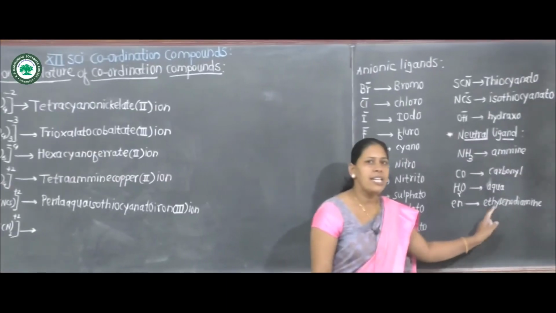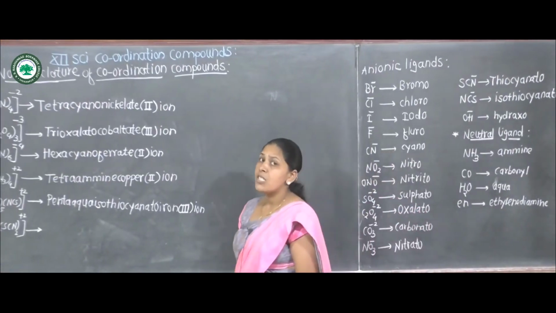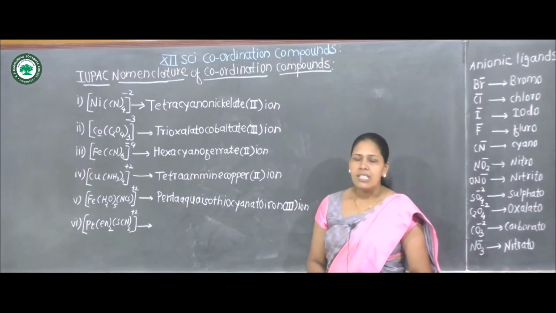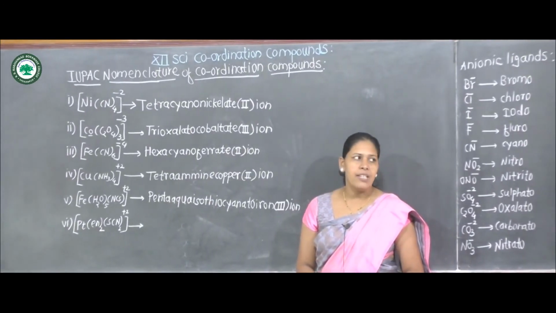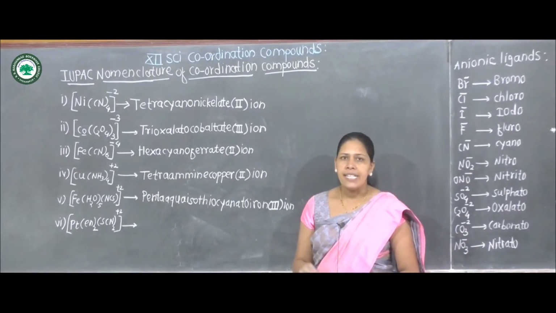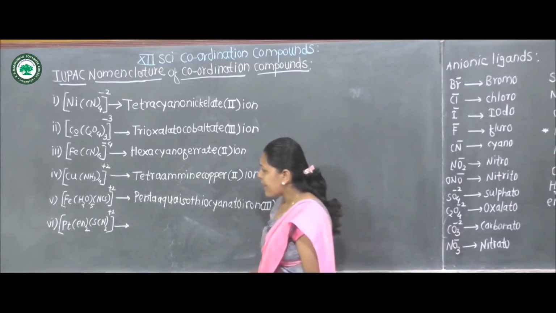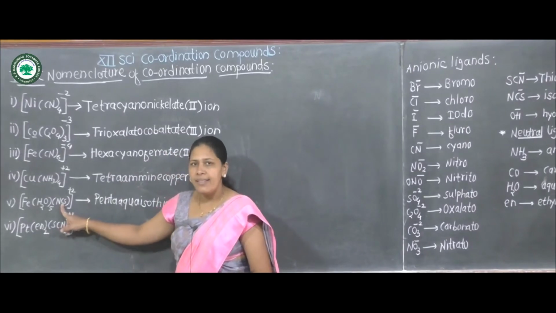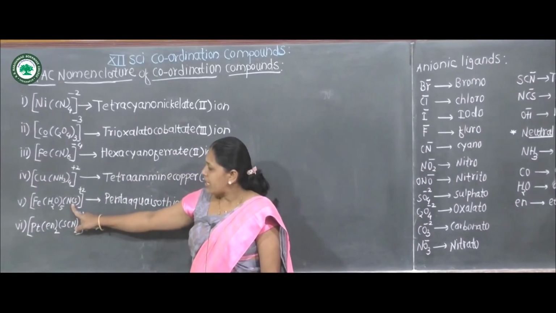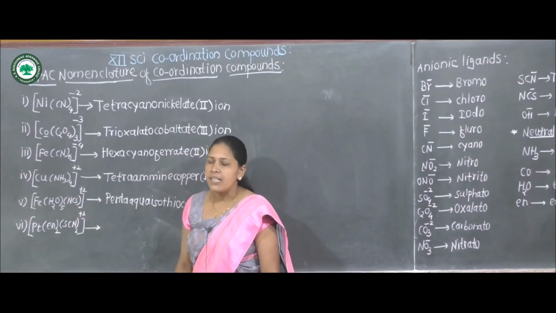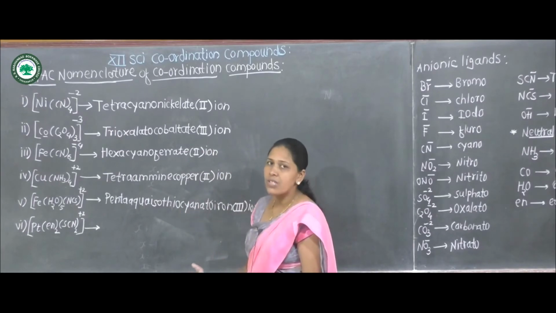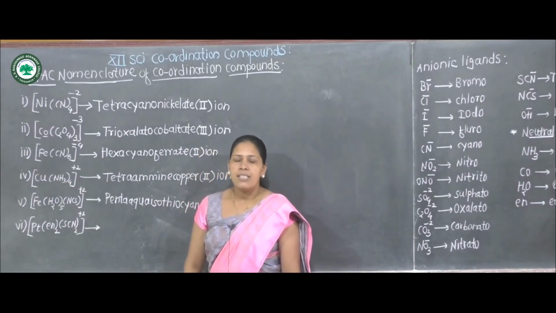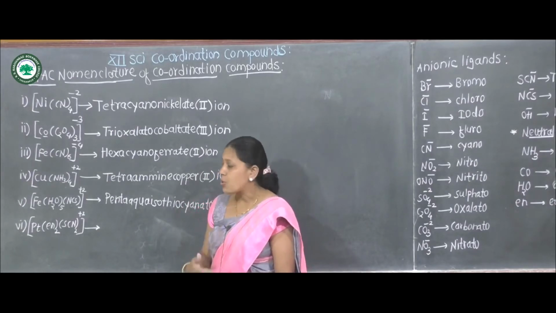En means ethylenediamine, which is a bidentate ligand. And SCN, as in the above example, NCS. Nitrogen is attached to the central metal ion, therefore it is called isothiocyanato. If sulfur is attached to the central metal ion, then it is called thiocyanato.